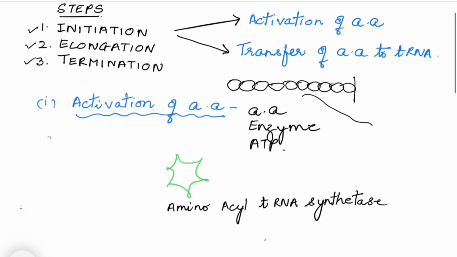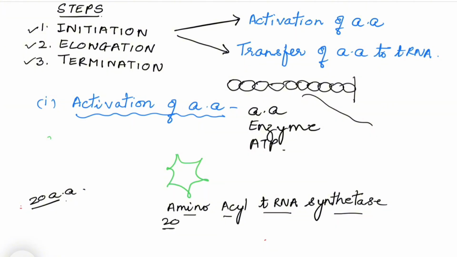The name of the enzyme is amino-acyl tRNA synthetase. So this is the enzyme that actually helps in the activation of amino acid. We know that there are 20 amino acids, and so there are 20 amino-acyl tRNA synthetase enzymes.